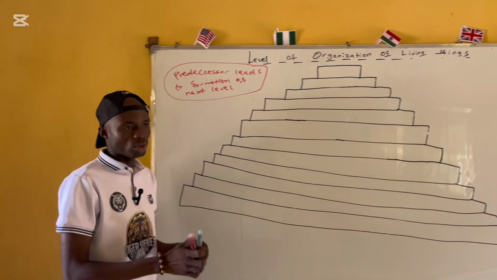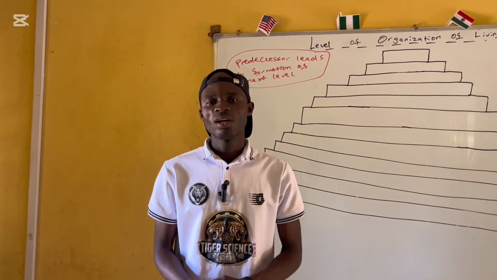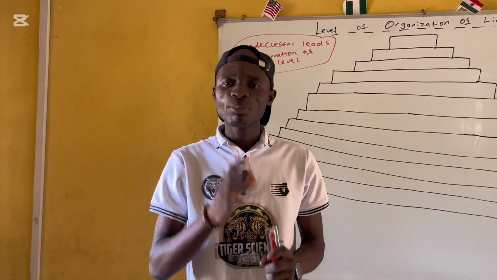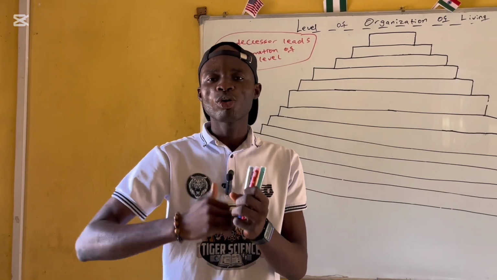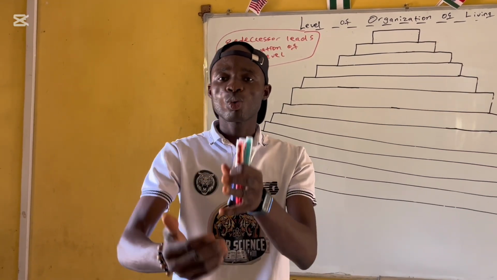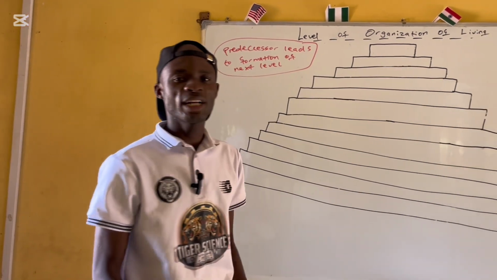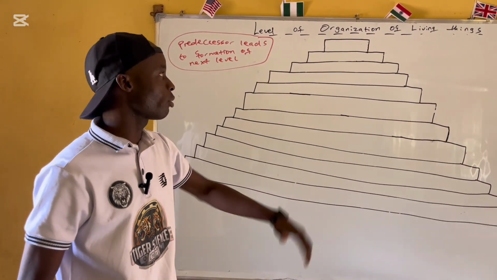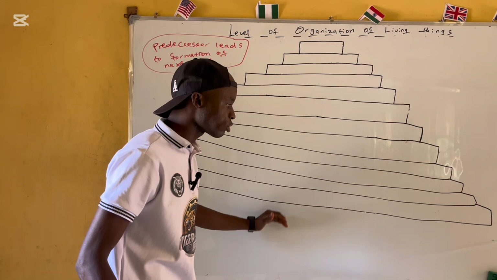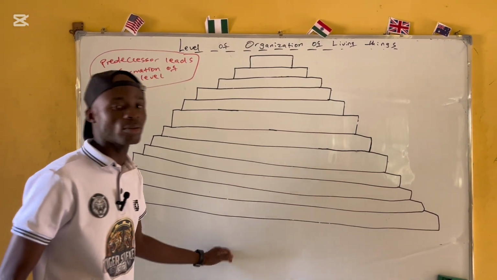All right, class, what I just wrote on the board now is very, very important. When you want to study level of organization, you must keep one thing in your mind. The predecessor is always leading to the formation of the next level. Predecessor is what comes before something. Do you see that? So now, I'll be taking you through 12 levels of organization according to my box over here. When you see my box, they are from what? From the smaller to the what? To the larger, from the simple to the what? To the complex form. So let's quickly see that.